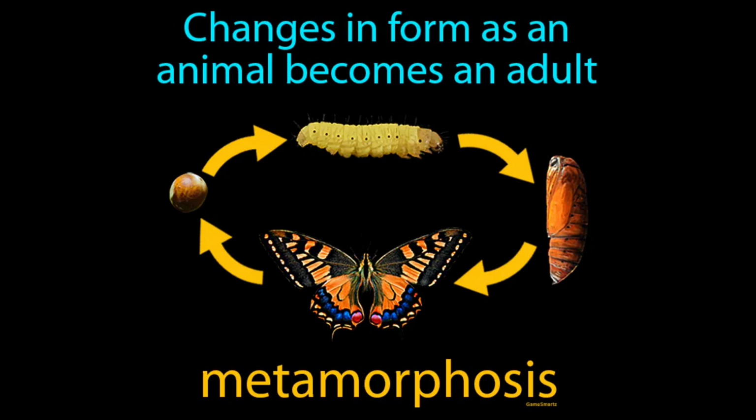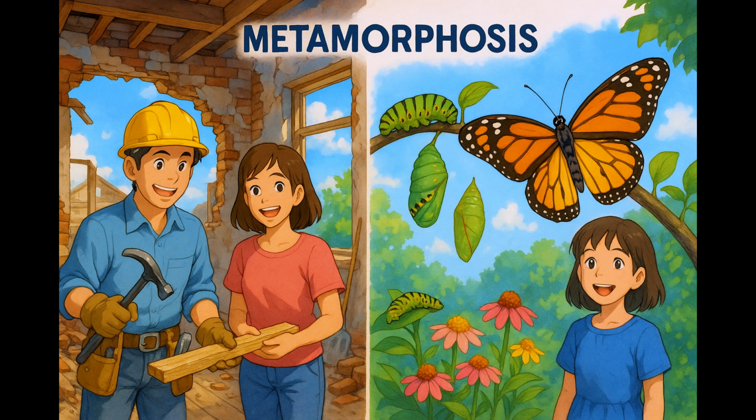Changes in form as an animal becomes an adult. Metamorphosis. Metamorphosis is a biological process where an animal undergoes a significant transformation in its body structure as it develops from a juvenile to an adult. Picture the experience of renovating a house. It starts as a chaotic mess, with walls being knocked down, rooms being gutted, and dust everywhere. This transformation process in a home is much like the metamorphosis an animal undergoes as it grows from a larva into an adult, changing its form entirely.